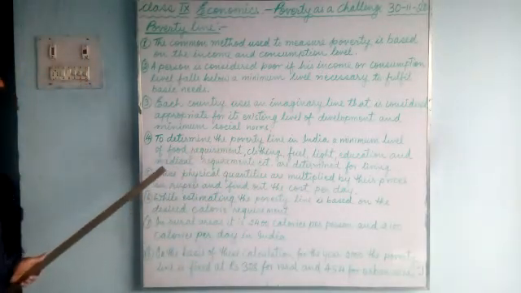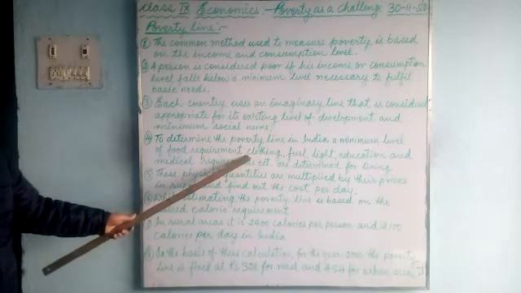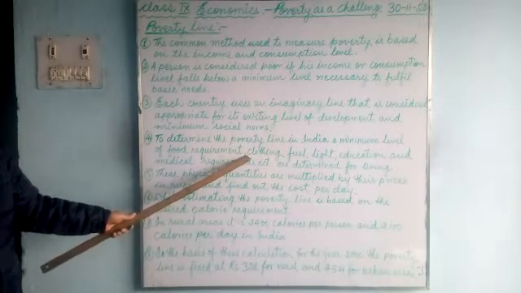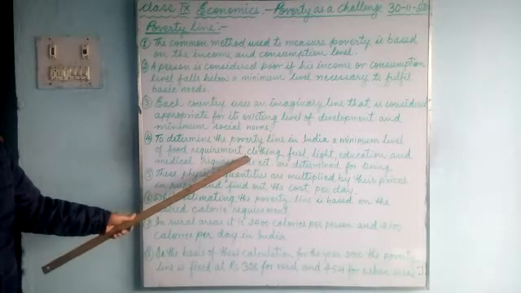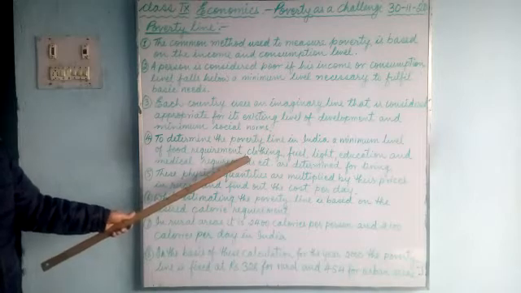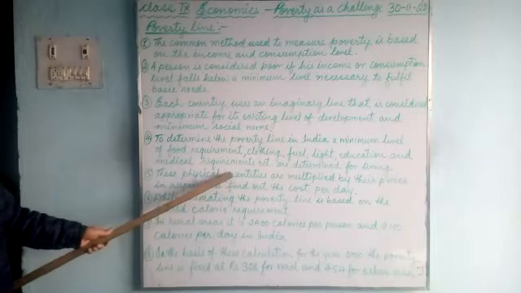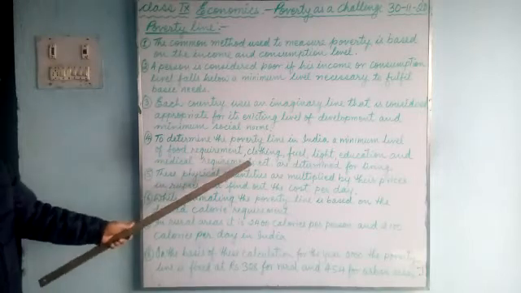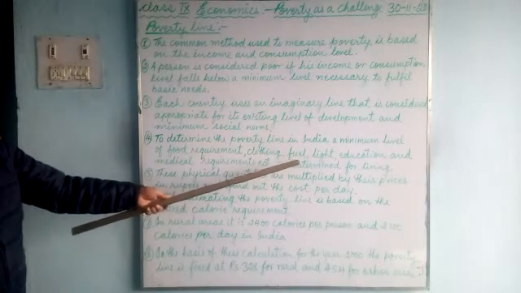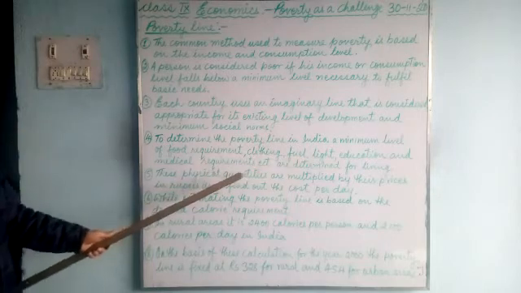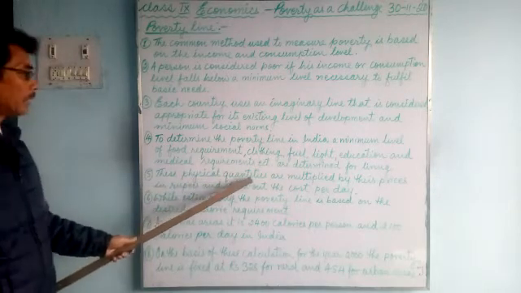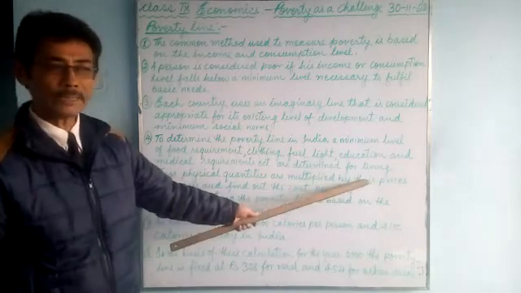Now these are our requirements, and to fulfill these requirements we need to earn money. How much money do we need to earn per day to fulfill our daily requirement? That is the question. These physical quantities, the food, clothing, fuel, light, electricity, education and medical requirements, are multiplied by their prices.